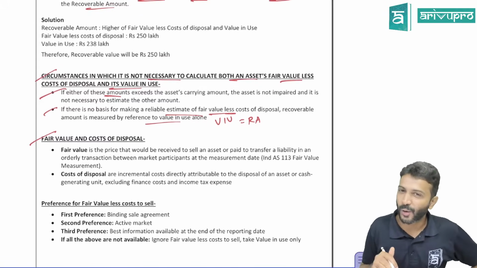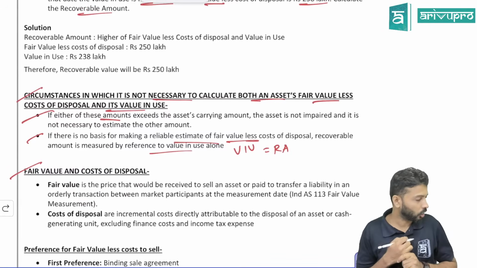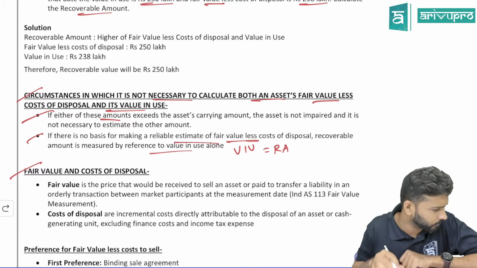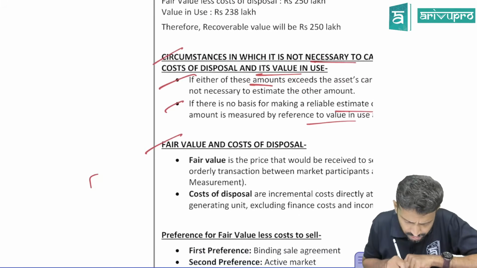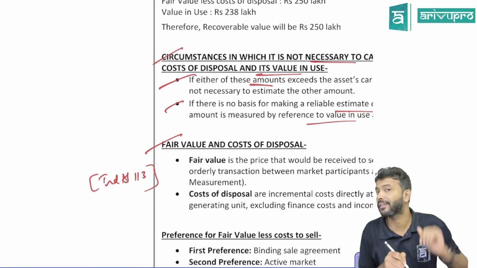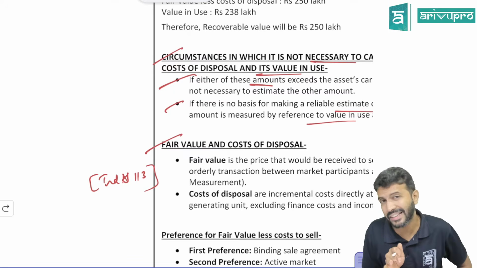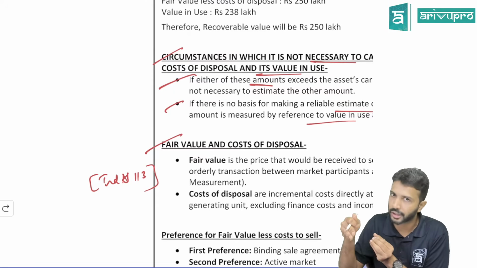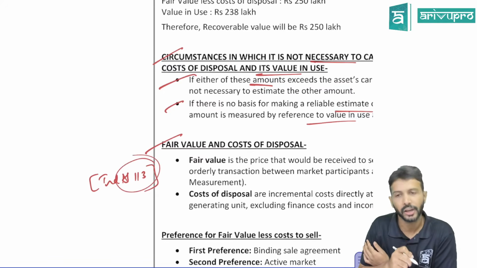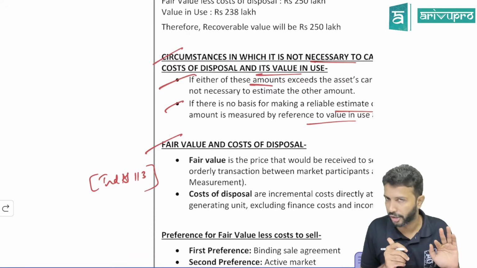Coming back, drilling over. Now, can we come back to the topic? Fair value less cost of disposal. So what do you mean by fair value? See if you can remember this definition. For this definition of fair value, we have another standard called IND 113, which talks about fair value measurement. How do you find out fair value? The whole standard is there, because many standards use this fair value for their recognition. Hence, they created a whole new IND called IND 113 for fair value measurement itself. If you can remember this definition, it will be nice according to me.